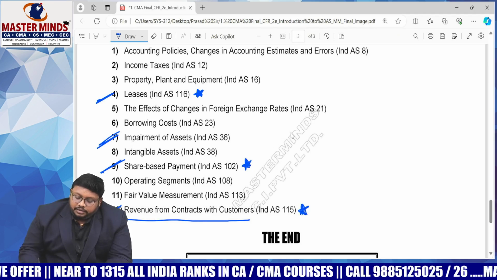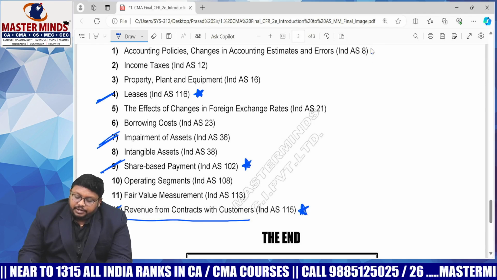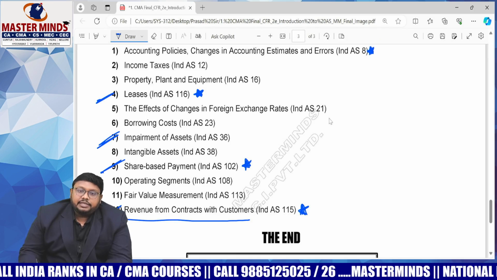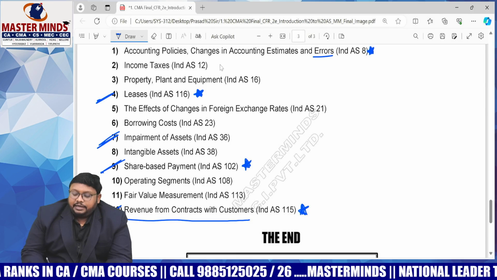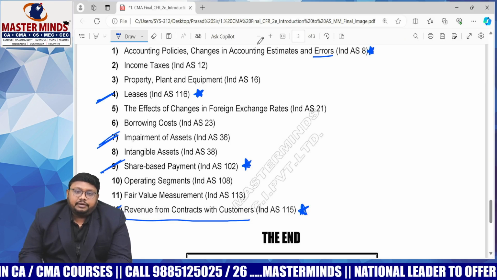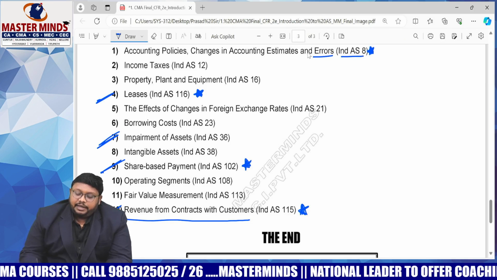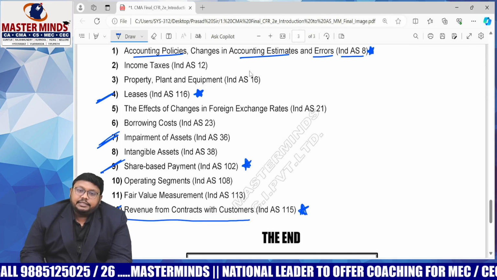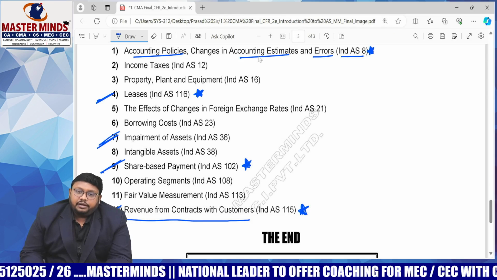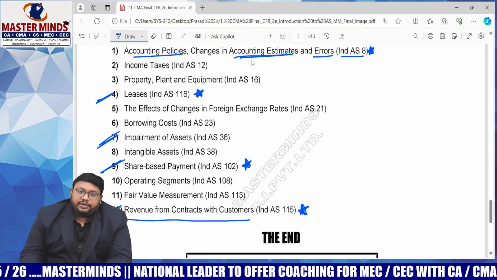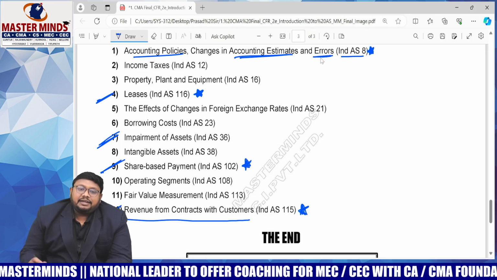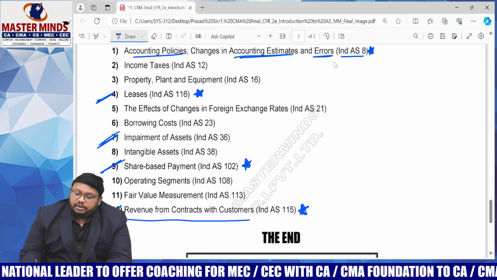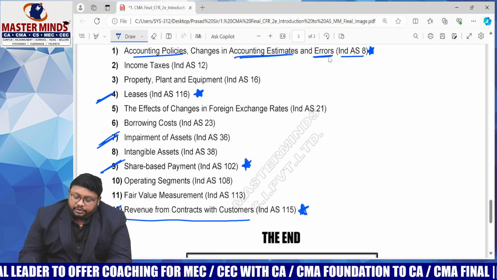And next preference we can give for change in accounting policies. Multiple choice questions are very important here. Change in accounting policies, change in accounting estimates and errors. Here we learn how to identify the error and how to rectify the error as per Ind AS 8. So it is quite different. Initially they are asking multiple choice questions: change in accounting policies, what is the perspective of accounting, and change in accounting estimate, what is the treatment of accounting. And while coming to errors, whether the error belongs to the current year, the previous year, or precedes the earliest prior period, how to do the accounting. All these things we can study from it. It is also a very important chapter.